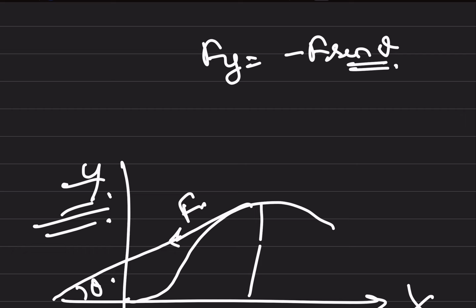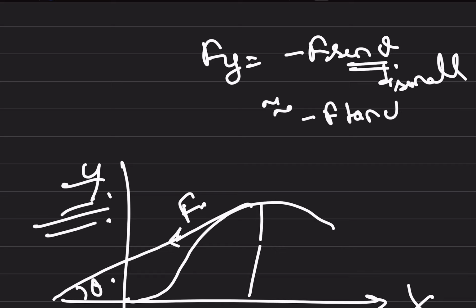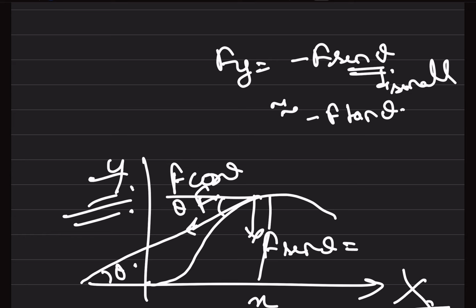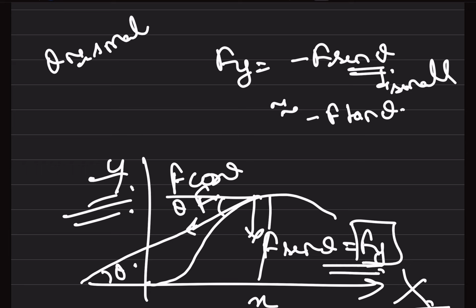Suppose this is x, this is theta, and this is F, so this is F cos theta and this is F sine theta. So what is Fy? Fy is F sine theta. If the angle theta is small, this is the math property that sine theta is approximately tan theta.